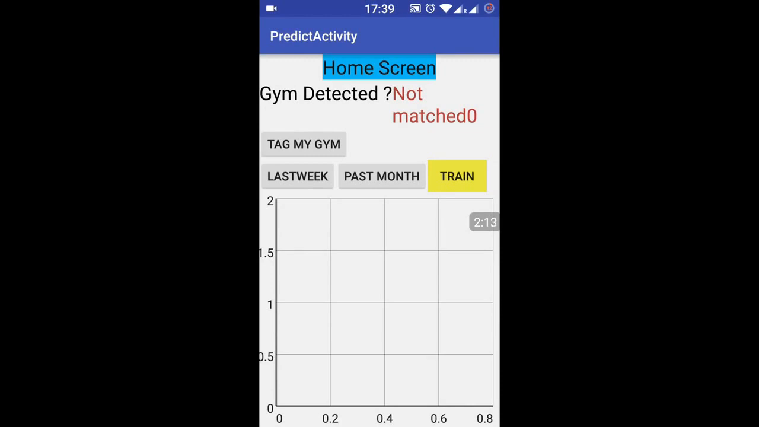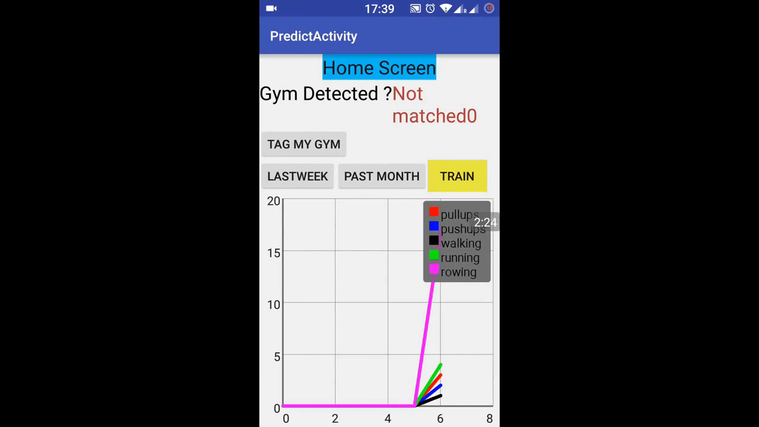There is a graph here, from which you can visualize the past week's activity or the past month's activity. Now if I press the last week button, it will show 5 different lines for 5 different activities. As you can see, there is a legend here: pull-ups, push-ups, walking, running, and rowing. I have done a lot of rowing and running, and the 3 other activities as well. If I press past month, I get a flat line because I don't have the data for the whole month.